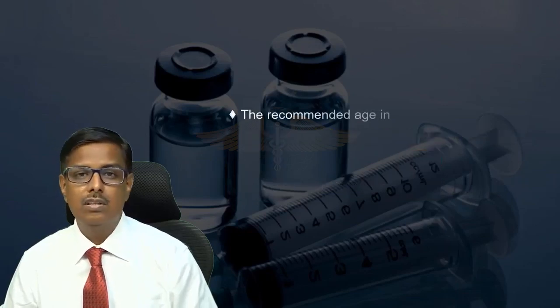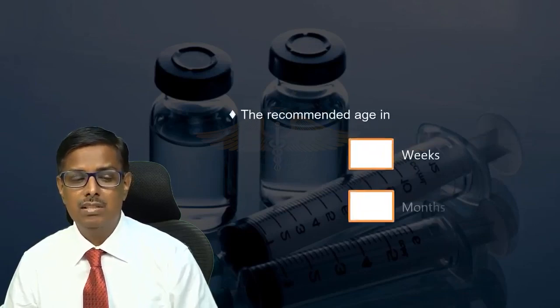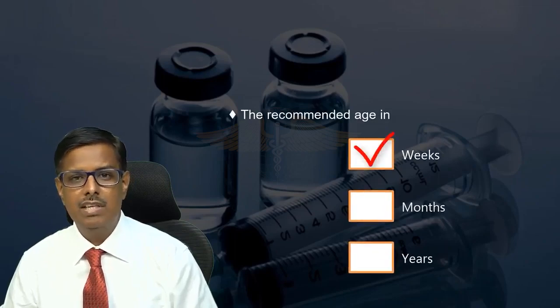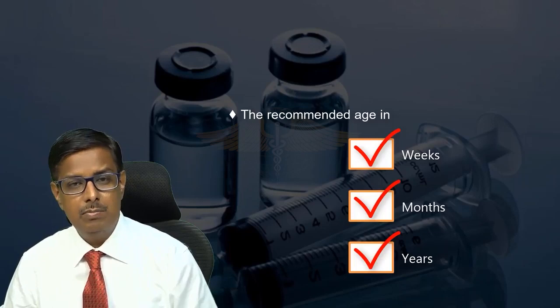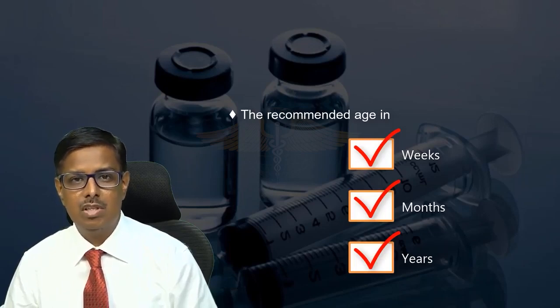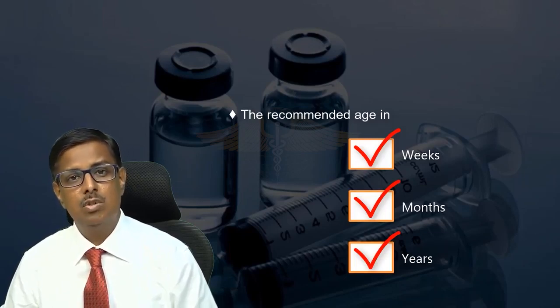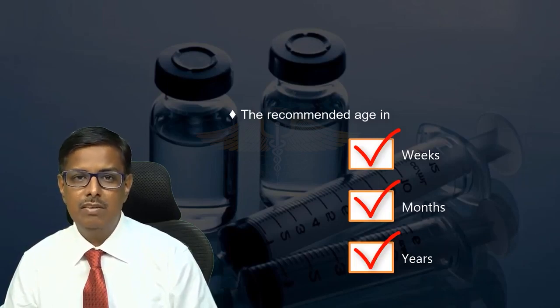Point number 4, the recommended age in weeks, months and years means completed weeks, months and years. For example, if we say that hepatitis A vaccine has to be given after 1 year of age, that means completed 1 year of age. When we say that measles vaccine has to be given at 9 months of age, that means 9 months has to be completed. So, in that format we will always speak.